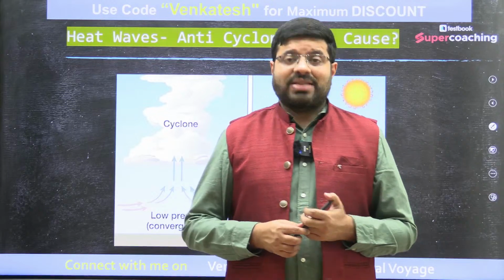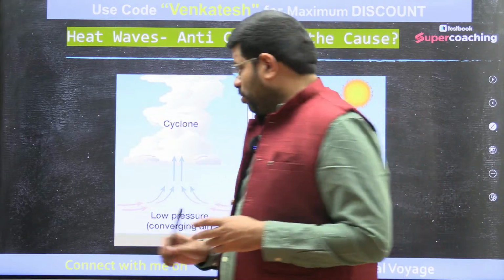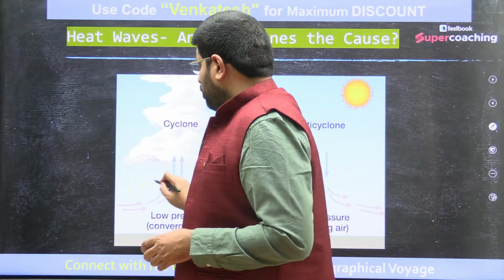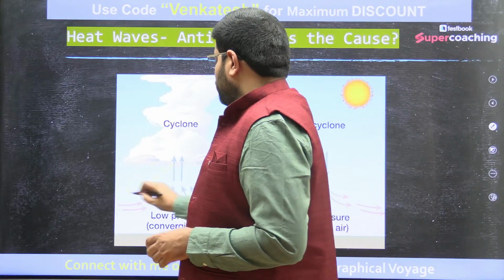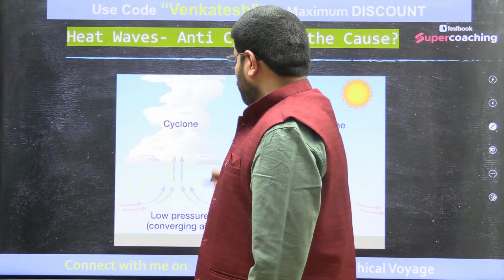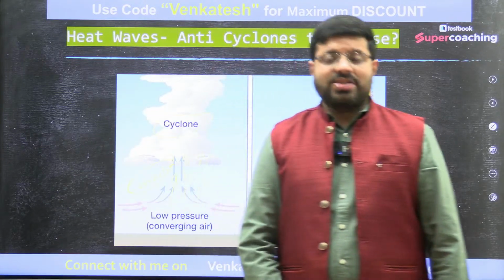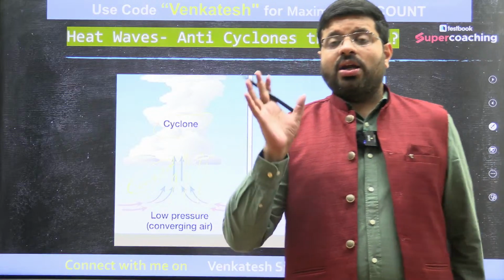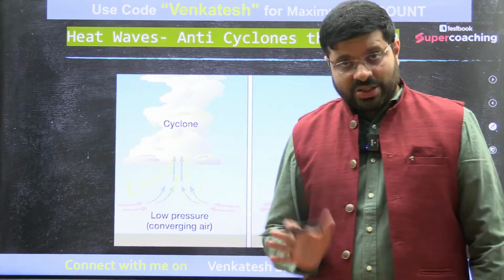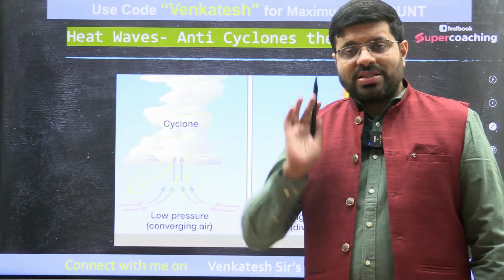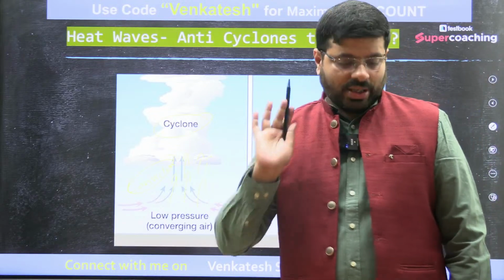As the air rises, there is a process of convection, right? Because of this convection, the low pressure area is rising, leading to cyclonic conditions. I'm not talking about a tropical cyclone as such. I'm talking about a general condition called cyclonic conditions.